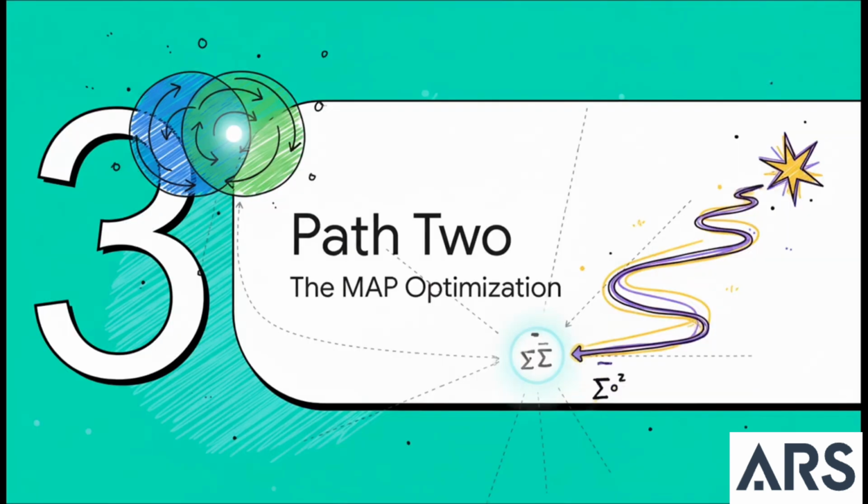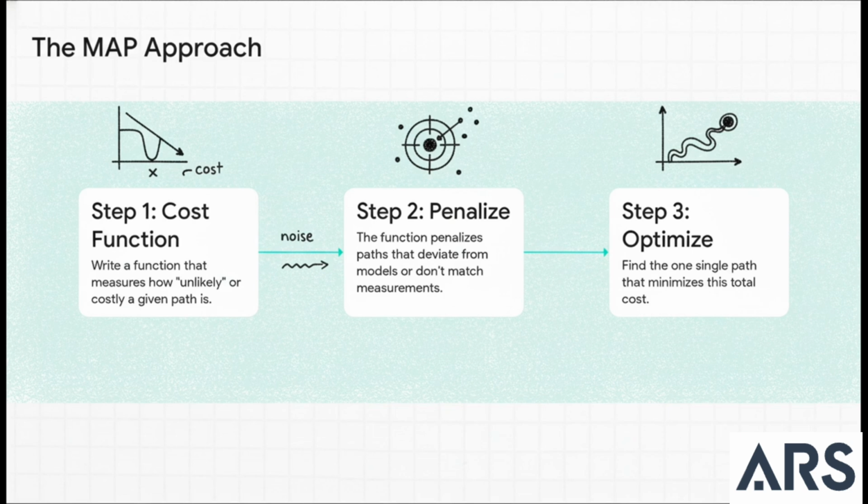All right, time to switch gears. Let's check out our second road, the path of MAP optimization, and see how it gets to the answer. This approach is, well, a lot more direct. First, we create something called a cost function. Think of it like a penalty score. Any path you can imagine gets a high score if it breaks the laws of physics or doesn't match our sensor readings. But a path that explains everything perfectly, that gets a super low score. Then, it's simple.